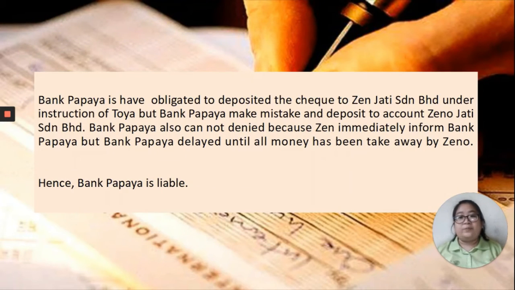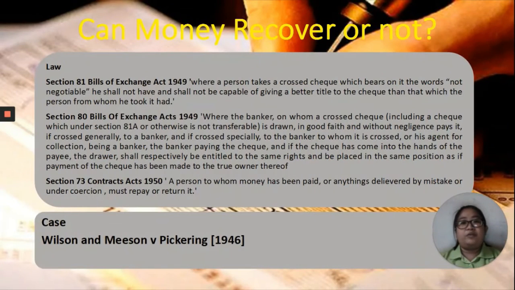Ben Papaya was obligated to deposit the cheque to Zen Satisnamrat under the instruction of Toya, but Ben Papaya made a mistake and deposited it to the account of Zenon Jati Sramberhat. Ben Papaya also cannot deny it, because it was informed, but Ben Papaya did nothing until all the money had been taken away by Zeno. Certainly, Ben Papaya is liable. Can the money be recovered or not?